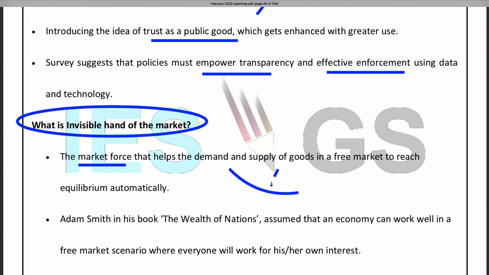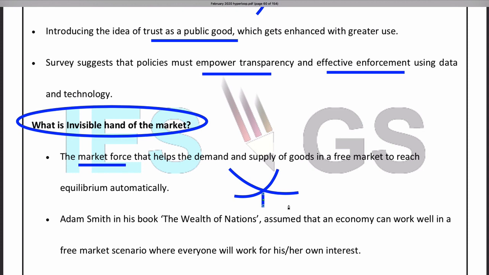So if demand is more, price will be higher. If supply is more, price will be lesser. So it will arrive at an equilibrium, and at that equilibrium price, goods will be sold. So it's all open. If there is a demand for a good, me or you can enter the market, produce that good, supply and earn money. Right?